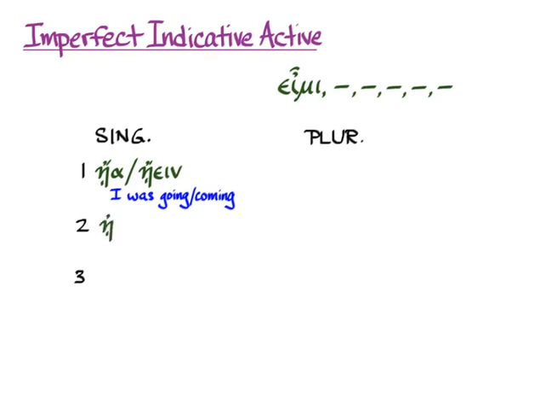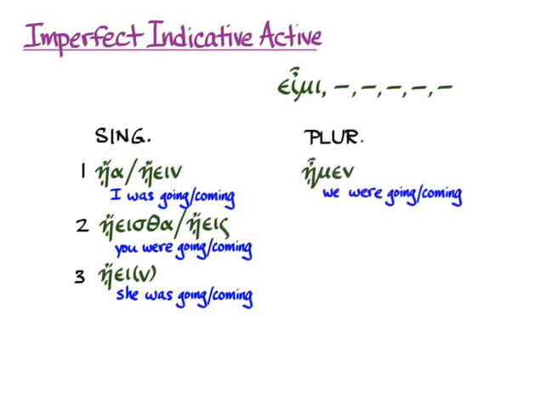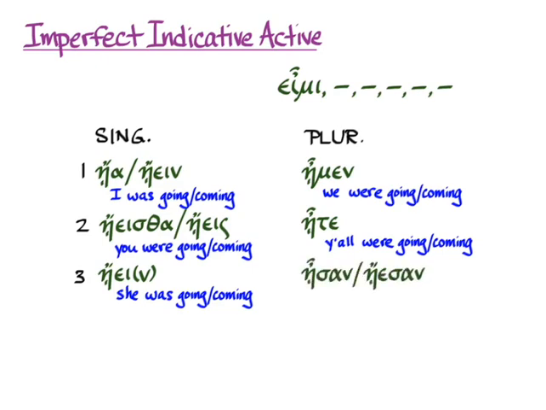Then second person singular, ᾔεισθα or ᾔεις for you were going or coming. Third person singular, ᾔει or ᾔειν for she was going or coming. In the plural, ᾖμεν, we were going or coming. ᾖτε, y'all were going or coming. And ᾖσαν or ᾔεσαν for they were going or coming.